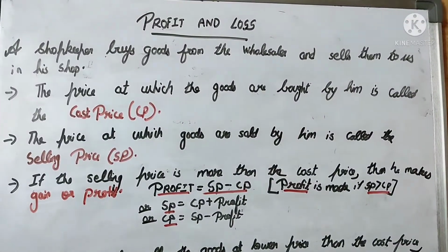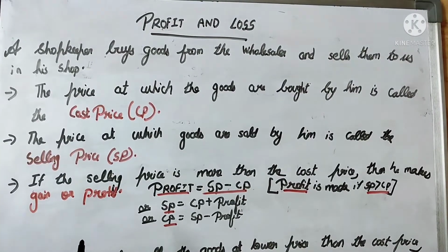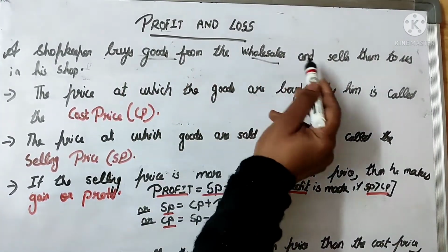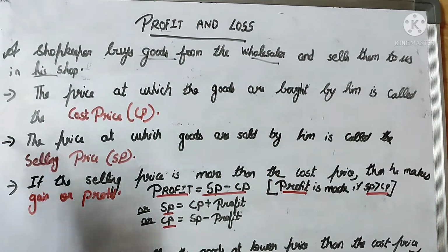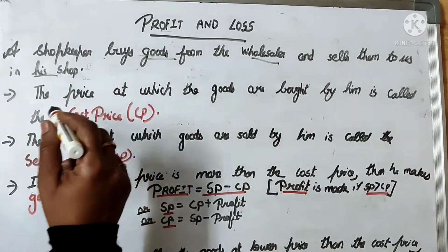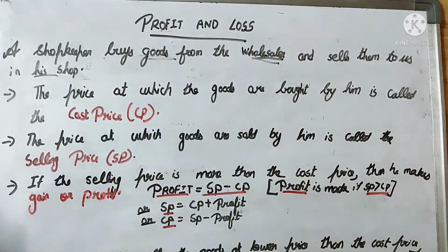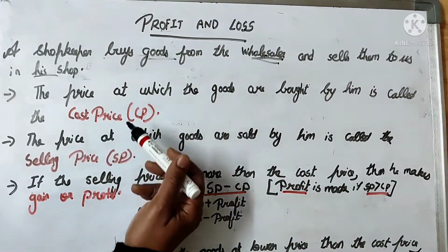Yes, children, today we are going to discuss profit and loss. Now, a shopkeeper buys goods from the wholesaler and sells them to us in his shop. When we go to a shop, all the things which we are buying, that means the shopkeeper is buying things from whom? From the wholesaler. Now, for profit and loss, we should know some of the terms.